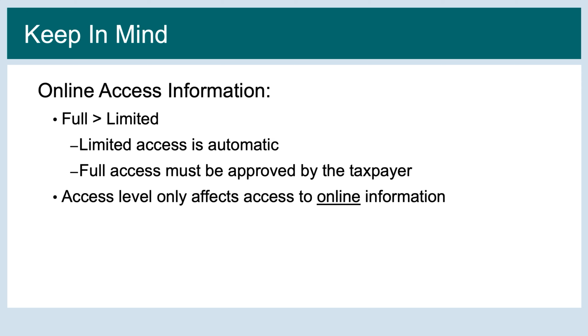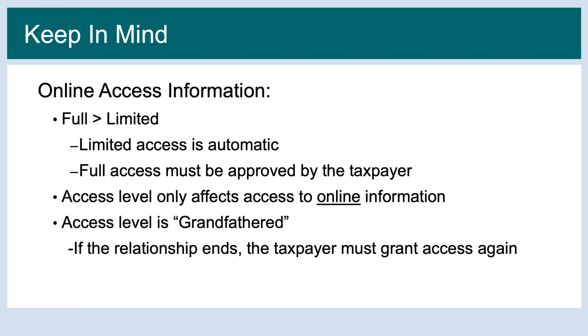It doesn't change or impact your representation by correspondence, phone, chat, or in person. And finally, access level is grandfathered, meaning a representative's access level will roll over from POA to POA indefinitely until the relationship expires, is revoked, or a different level of access is requested. Once the relationship ends, access must be requested again, and the taxpayer must authorize the access anew.